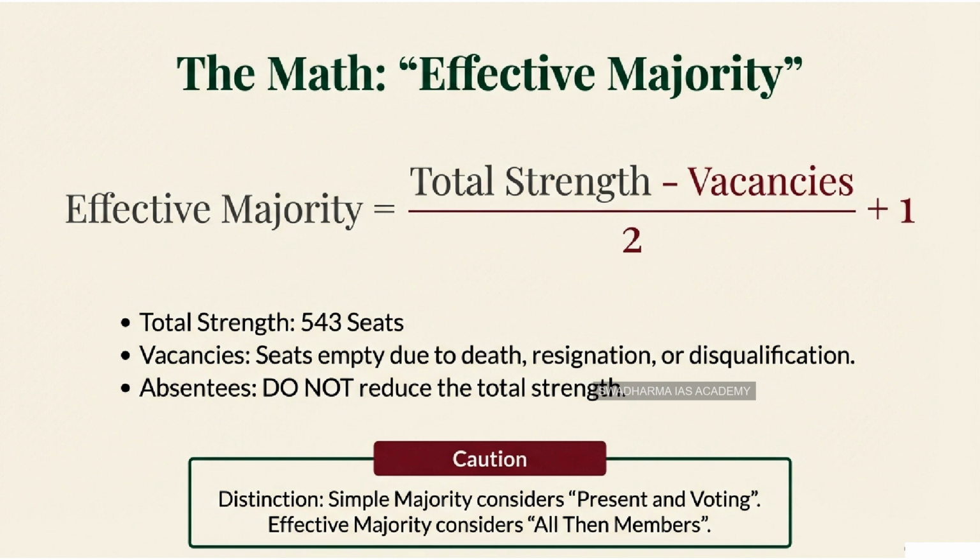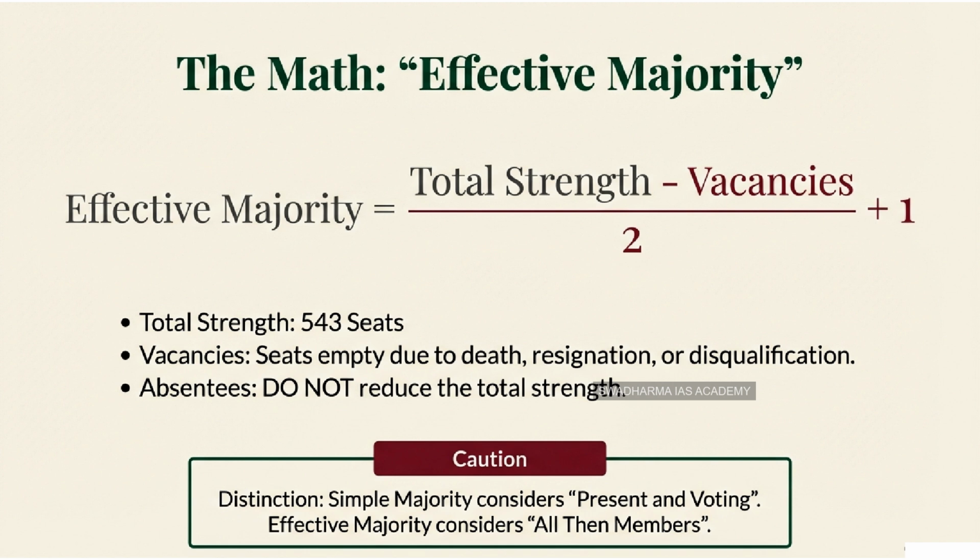We need to understand the logic behind why the Constitution framers chose this specific type of majority. They didn't want the removal of the Speaker to be as hard as the impeachment of the President, which needs a special majority, but they also didn't want it to be as easy as passing a normal bill, which only needs a simple majority. They wanted a middle path that provided security of tenure, but not complete immunity.